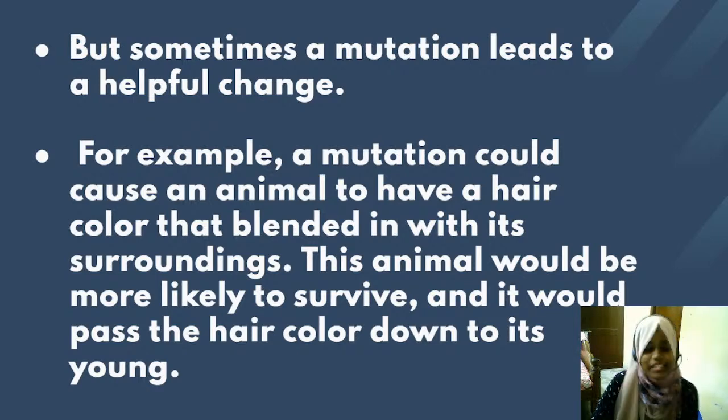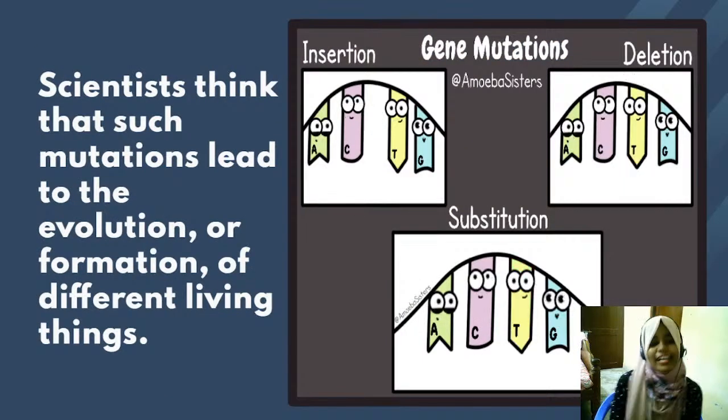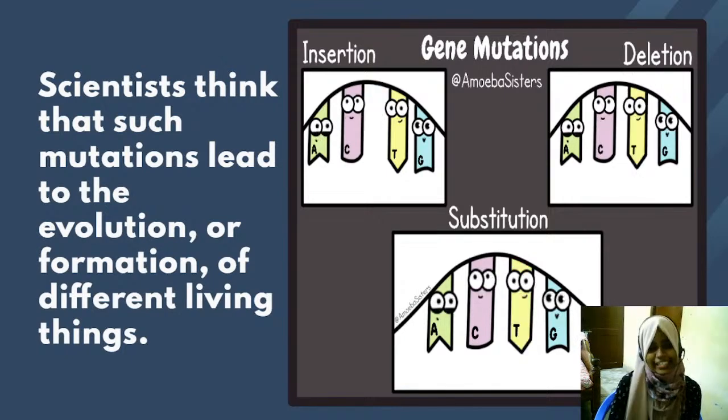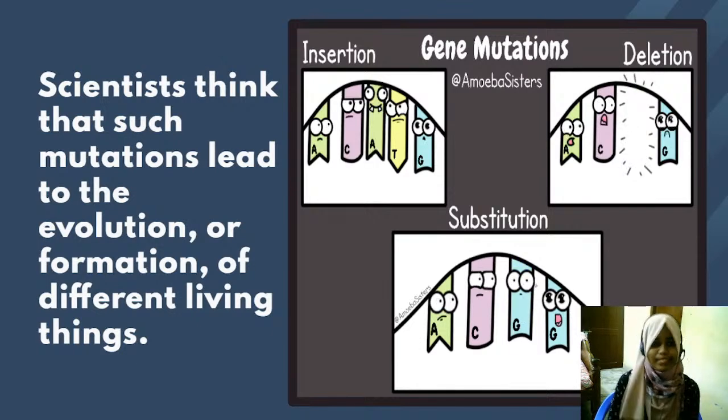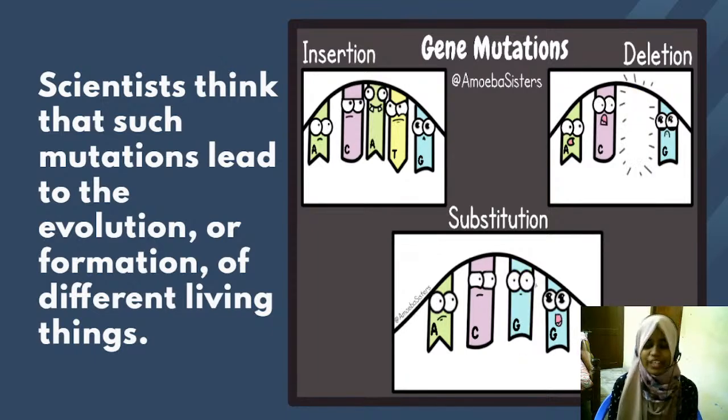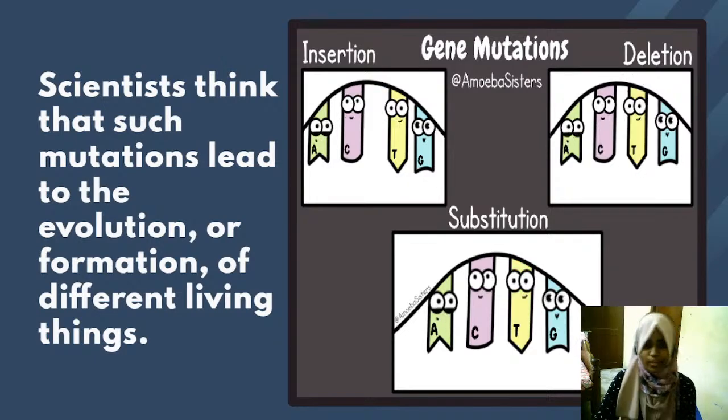So for that, certain gene mutations help them. After several research and studies, what the scientists think and have formulated as a theory is that this mutation leads to the evolution, or the formation of different living things. So when there are continuous changes, the living organism gets evolved. That is what the scientists have formulated. That's what the scientists think.